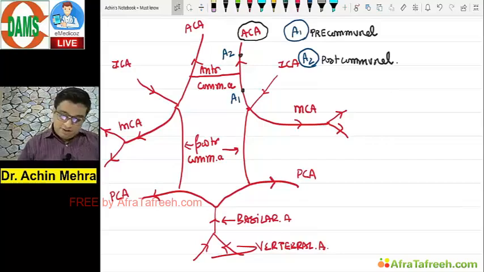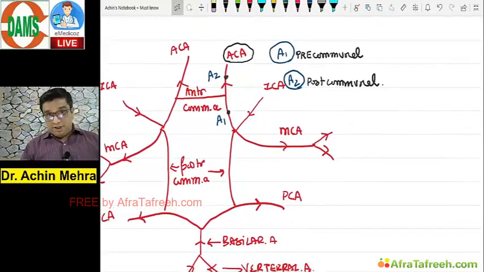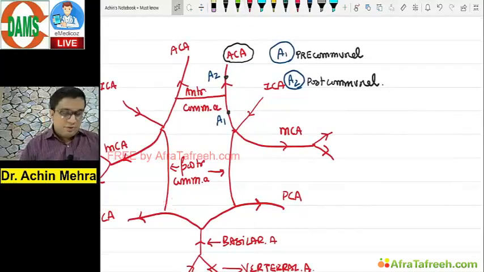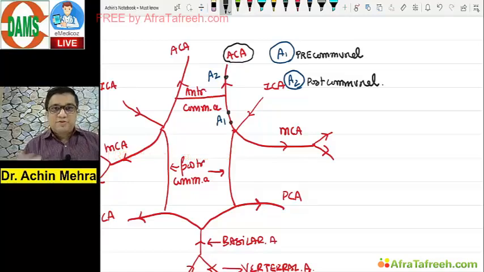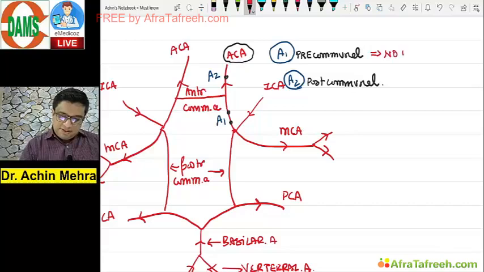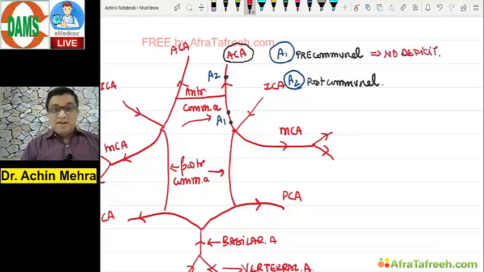Very important, must-know thing, a very commonly asked question. If there is an infarct or lesion in the A1 segment, precommunal, will you get any kind of deficit? Answer me. I want a quick answer. There is a thrombus sitting right here in the A1 segment of the ACA, the precommunal part. Will I get any kind of deficit? Of course, no deficit. Common sense tells me this answer. Look at this diagram. We have made this together. The anterior communicating artery will give you the blood. Postcommunal deficits are going to happen.